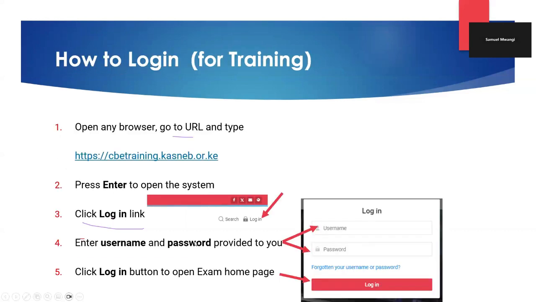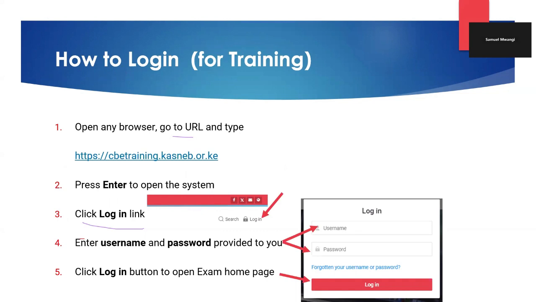Now, we need to know how to log in. Because you have your basic skills, at some point I'll tell you to open your browser. I know probably you're using the very same device to join this meeting, just like I am.